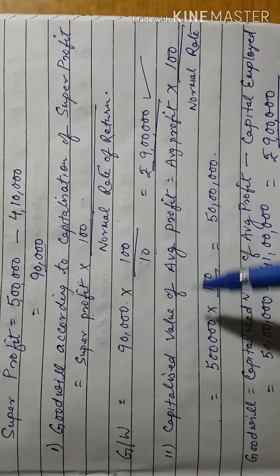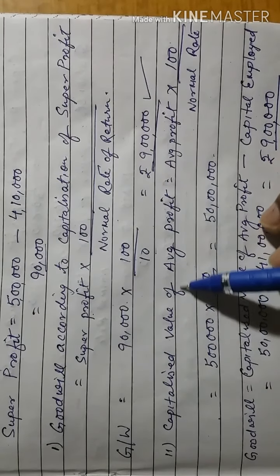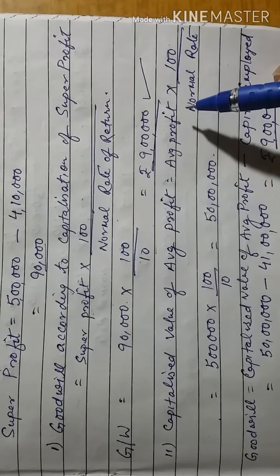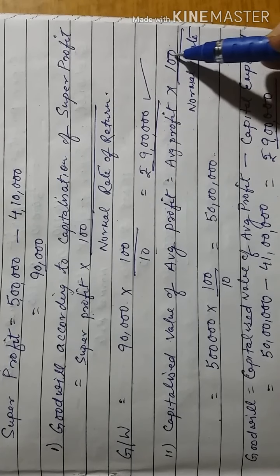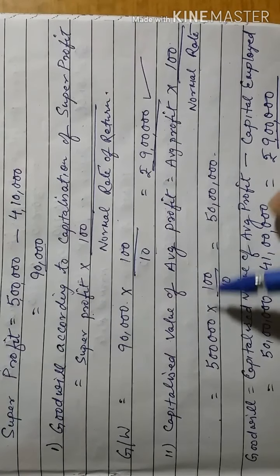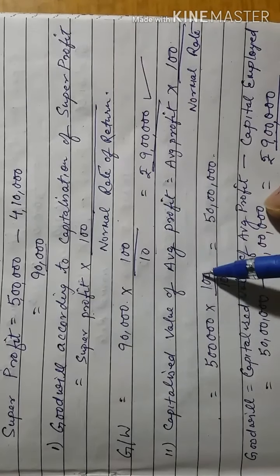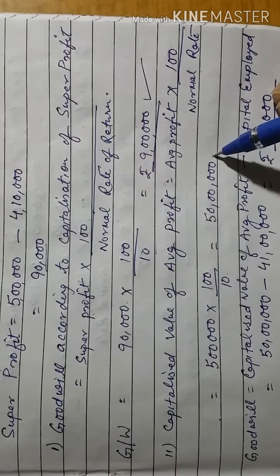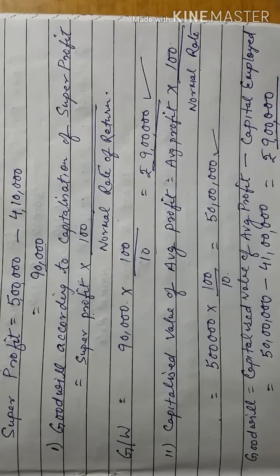According to capitalization of average profit method, we have to first calculate capitalized value of average profit. Capitalized value of average profit is equal to average profit into 100 by normal rate of return, which is equal to 5 lakh into 100 by 10. The capitalized value of average profit is 50 lakh. What is the actual capital employed?